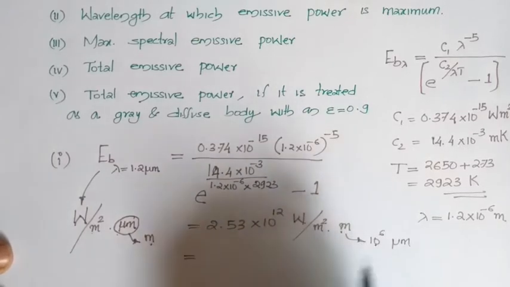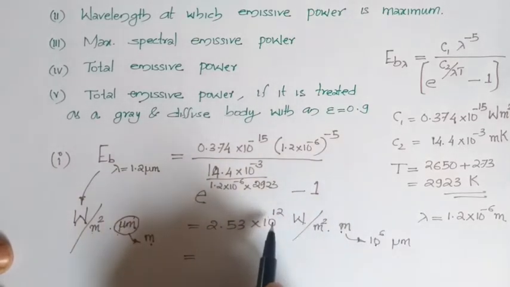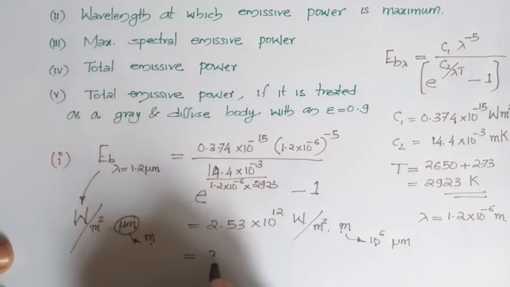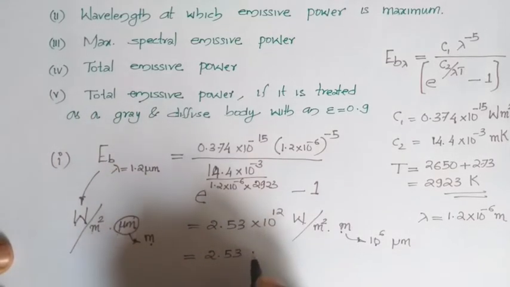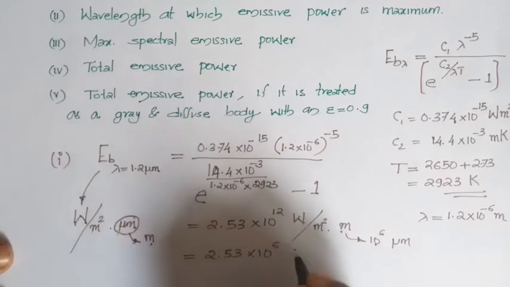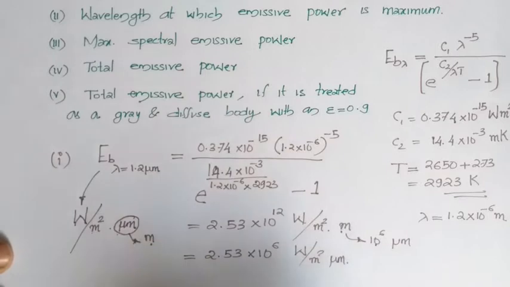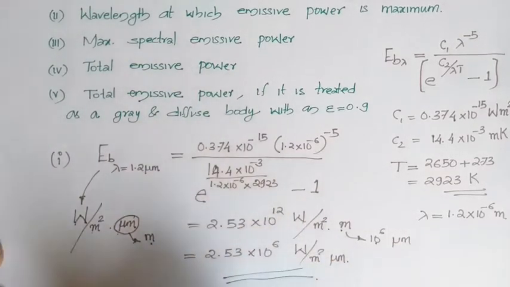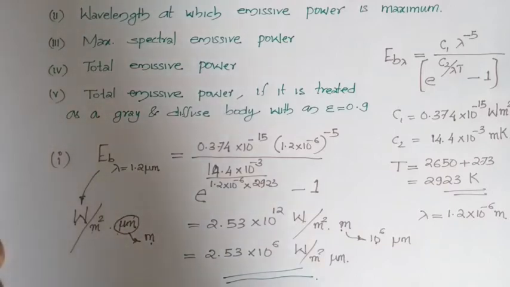Then from this 10 raised to 12, after simplification you will be getting 2.53 into 10 raised to 6 watts per meter square micrometer. So this is the answer for the first part, spectral emissive power at λ equal to 1.2 micrometer.